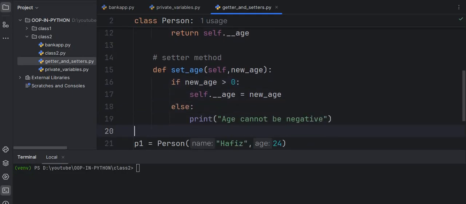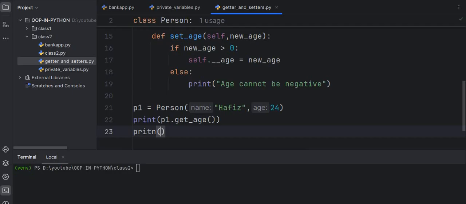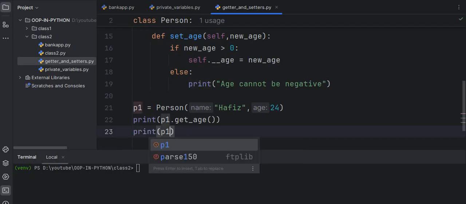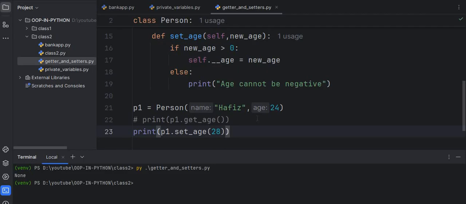So as you see, let me zoom out. Here print p1.set_age. I want to pass the age, let's say 28. The older age is 24, the new age is 28. Let me comment this line, only the set age will be returned. If I run this code, I am getting None.